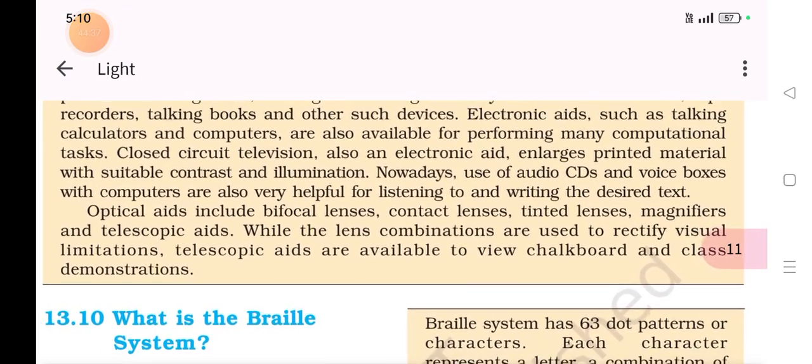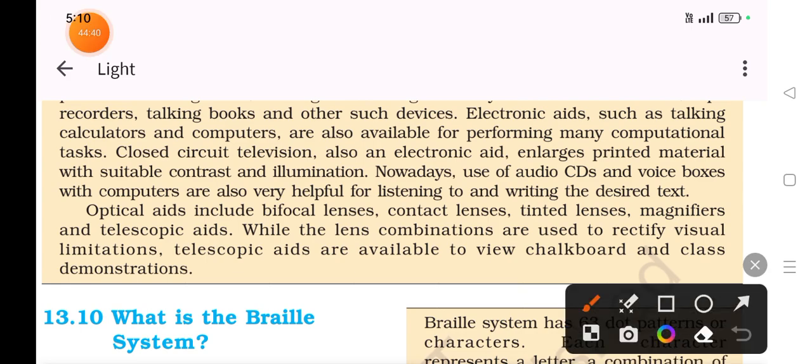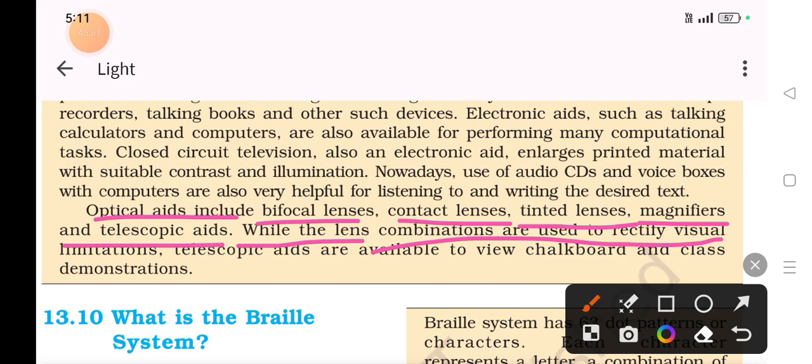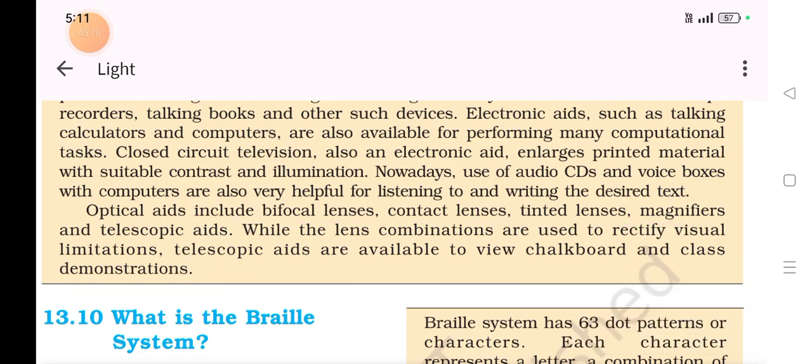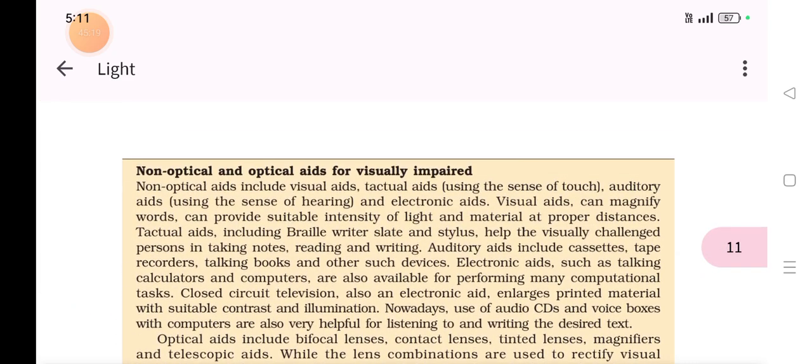Optical aids, non-optical aids. This optical, as I told you, is for the people who are not totally blind, okay. Optical aids include bifocal lenses, contact lenses, tint lenses, magnifiers, and telescopic aids. While the lens combinations are used to rectify visual limitations, telescopic aids are available to view chalkboard and class demonstrations. So they are just telling us about non-optical and optical aids.